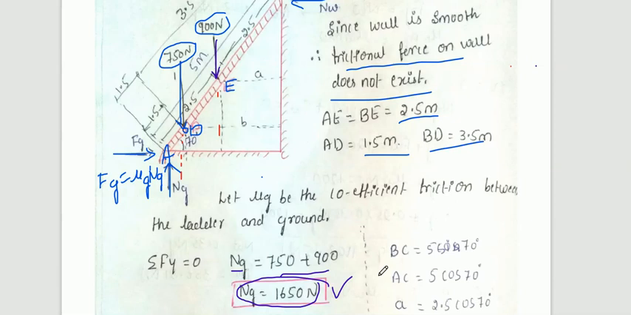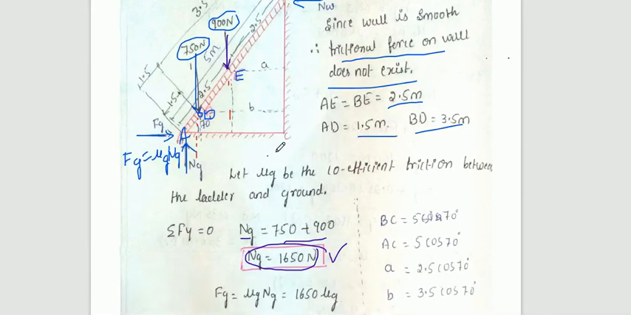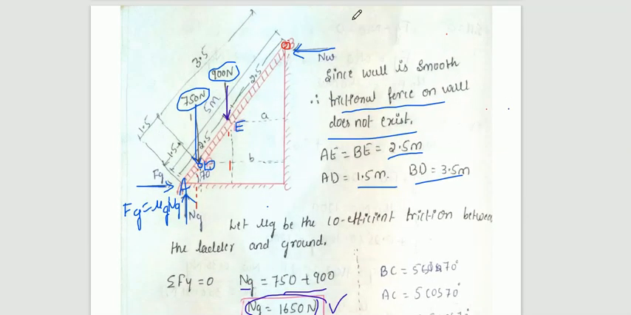Now we need to find the perpendicular distances. Try to concentrate here. BC is the perpendicular distance, I will just remove this.